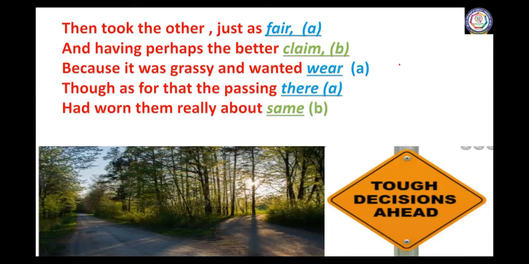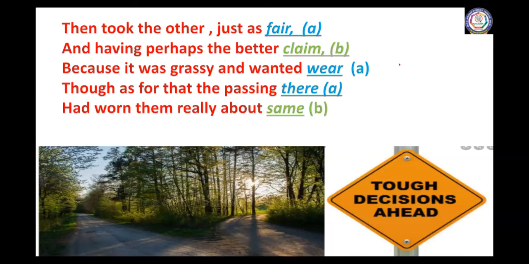Okay, so he liked the second road better. And he says, "Though as for that, the passing there had worn them really about the same." So he says that even if he is taking the second path, which is grassy and which nobody has trodden, both roads have an equal amount of challenges regardless of whether they have been trodden or not. Trodden means walked. Even though the roads are frequently used or less frequently used, the challenges they are going to give are equal. So it is going to be really the same.